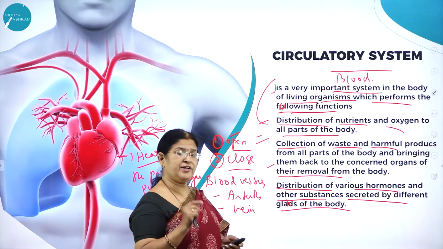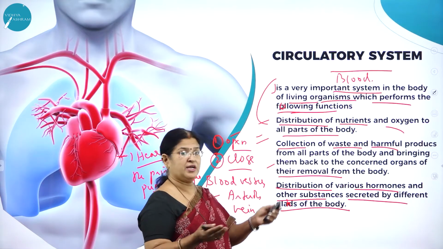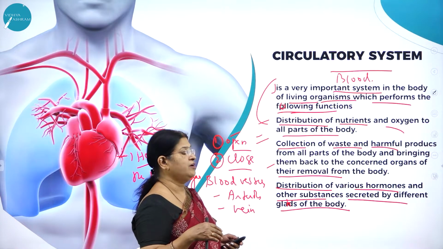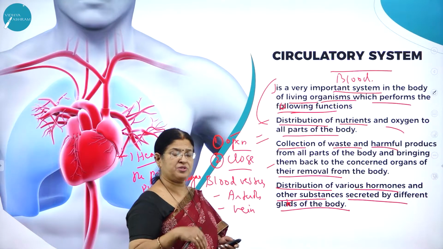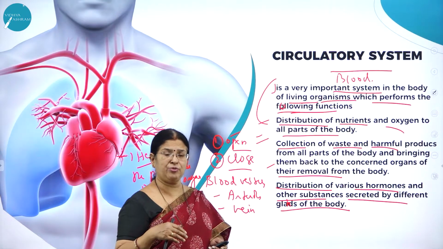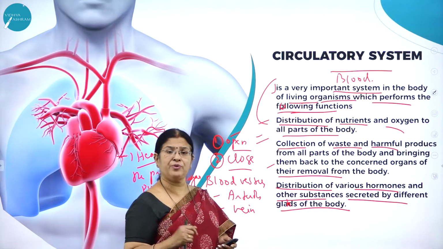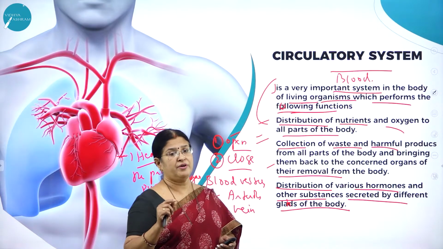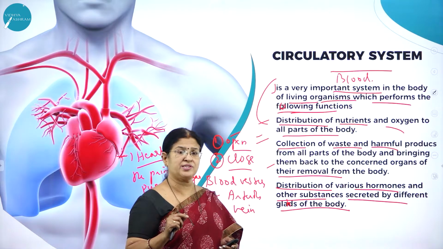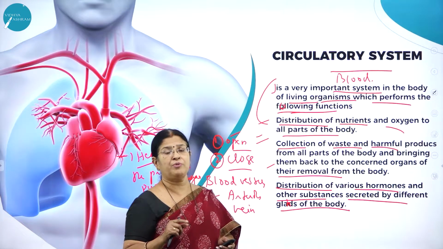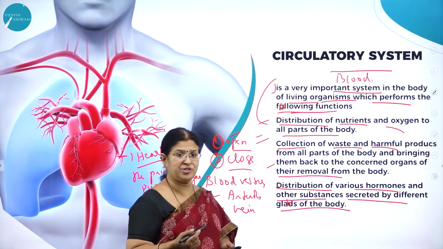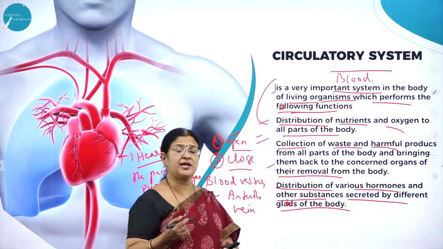So the circulatory system is also involved in what? Collection of waste and harmful products that are produced in the body. As you know, some toxic substances are also produced in the body, and they need to be eliminated. For example, urea. Urea is carried through blood and eliminated through the very important excretory system, through nephrons in the form of urine. That is one of the nitrogenous wastes. Gaseous waste is carbon dioxide.